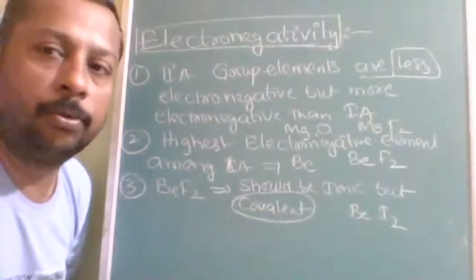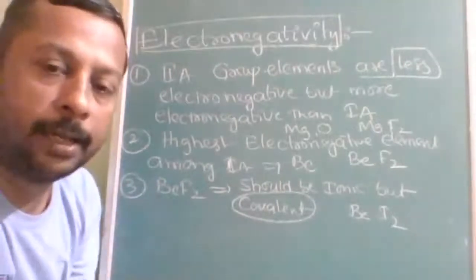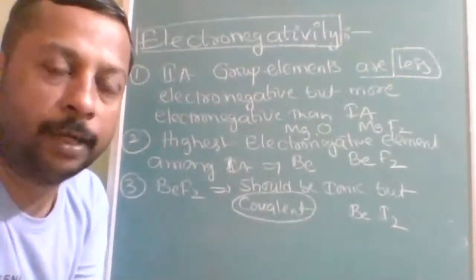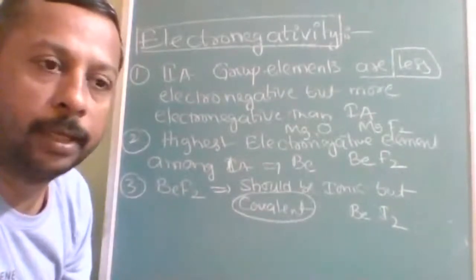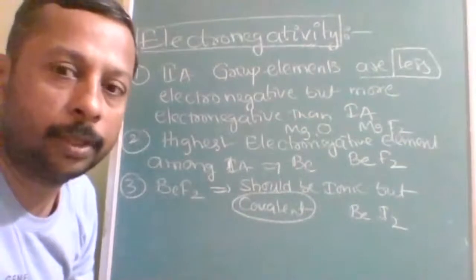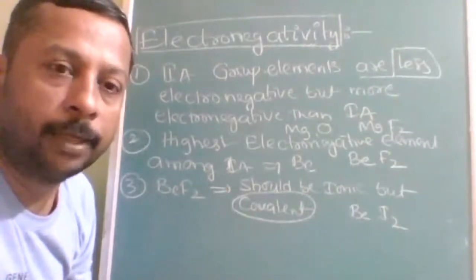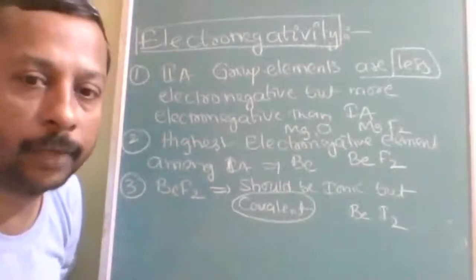Don't get confused, because percentage ionic character is a topic at two different places. Percentage ionic character and percentage covalent character can be found with bond angle, and with electronegativity also.